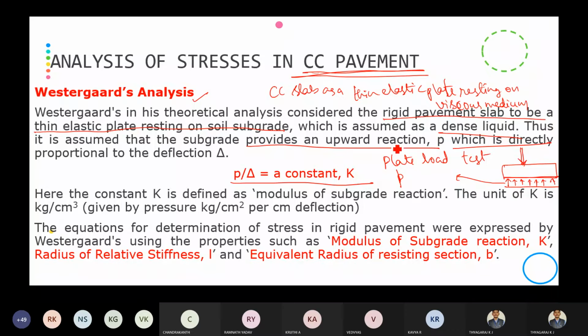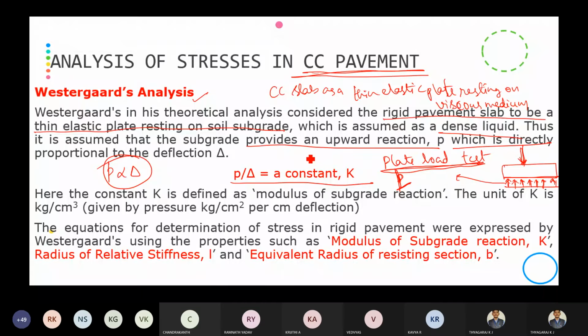In the Burmister two-layer theory, we have discussed the plate load test. Whenever problems are asked on plate load, it is considered as Burmister theory. In that, he considered p as the pressure or contact pressure of the tire. But here we will be considering it as the upward pressure. When you apply the load on the thin plate, there will be upward pressure. That small p is directly proportional to deflection.